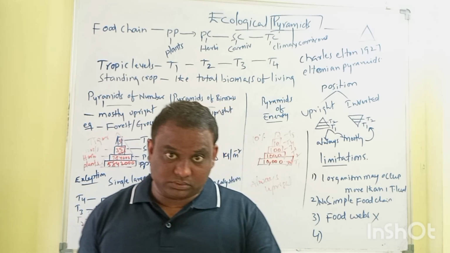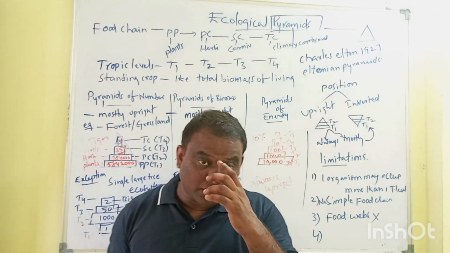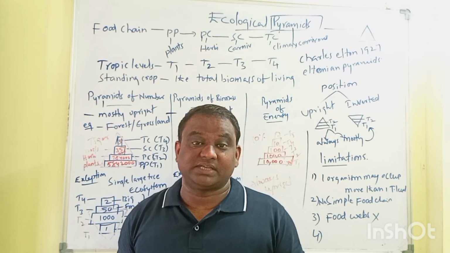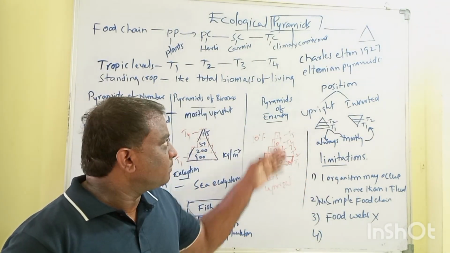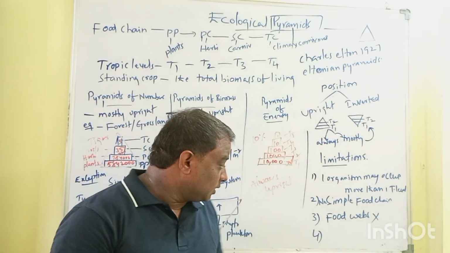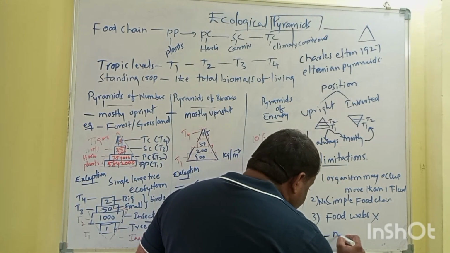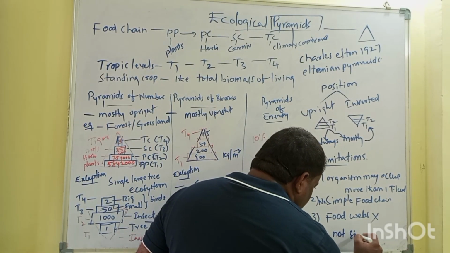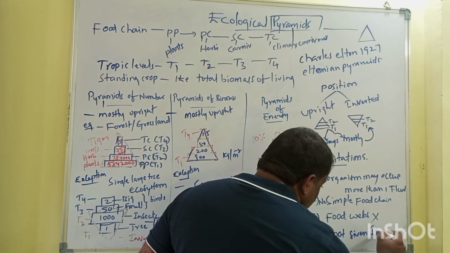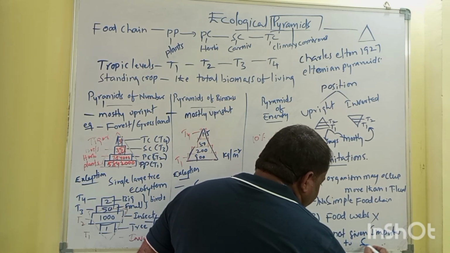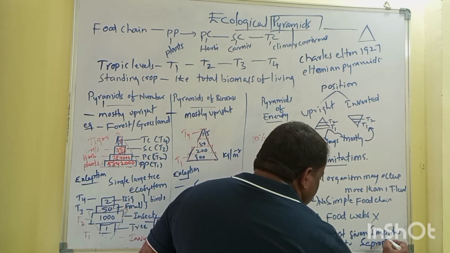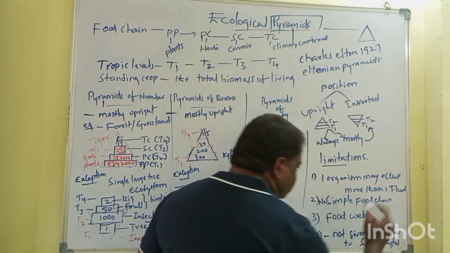So decomposers have a very important role, but there is no place for saprophytes or decomposers in the ecological pyramids. They have not given importance to saprophytes. So these are the certain limitations of ecological pyramids.